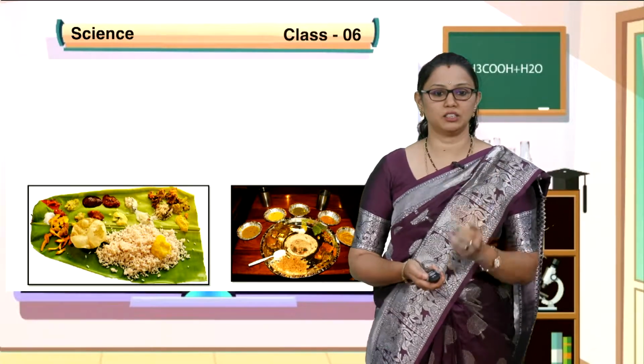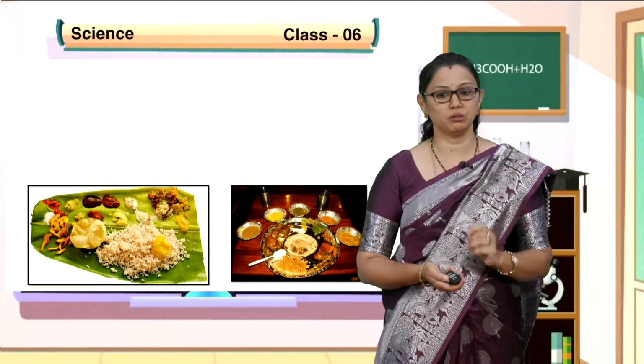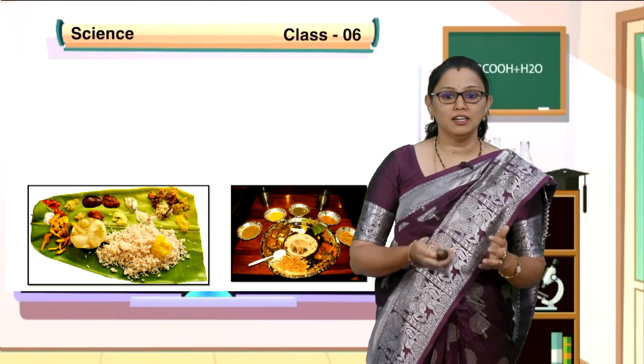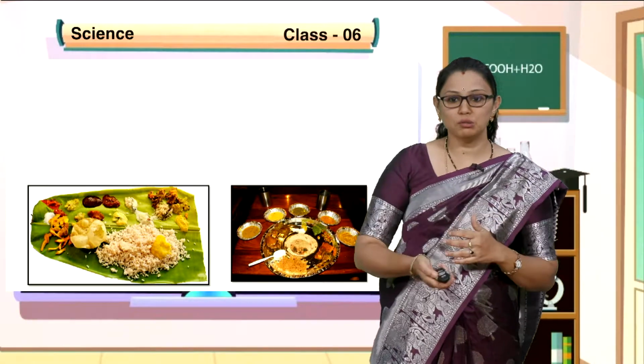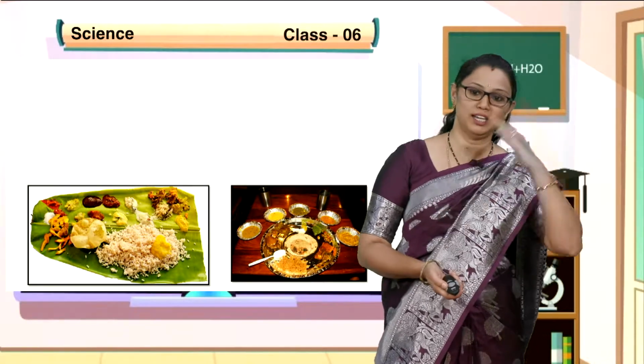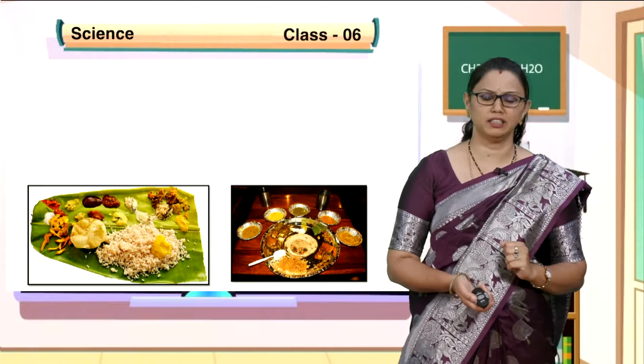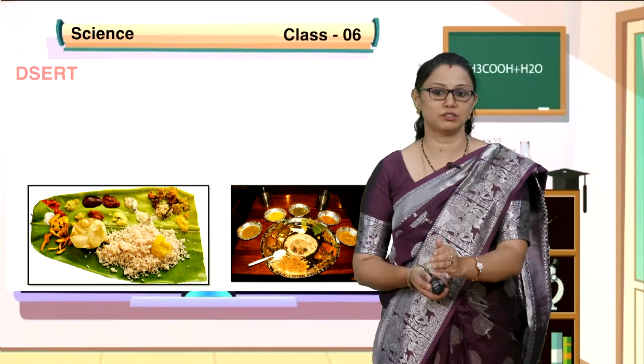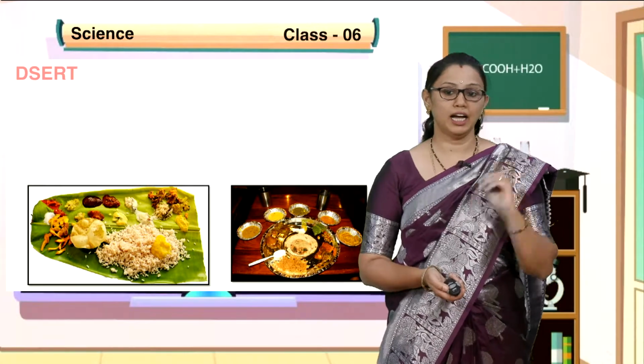With these two pictures you can find out we eat varieties of food, right? In the morning you had breakfast, in the afternoon you are about to have your lunch, and at night you will have dinner. Will you eat the same type of food in the morning, afternoon, evening as well as at night?